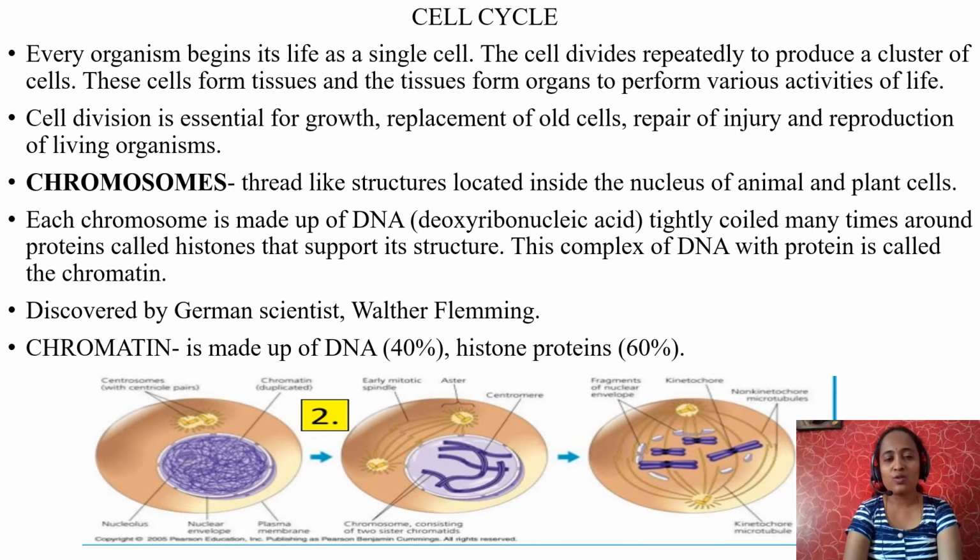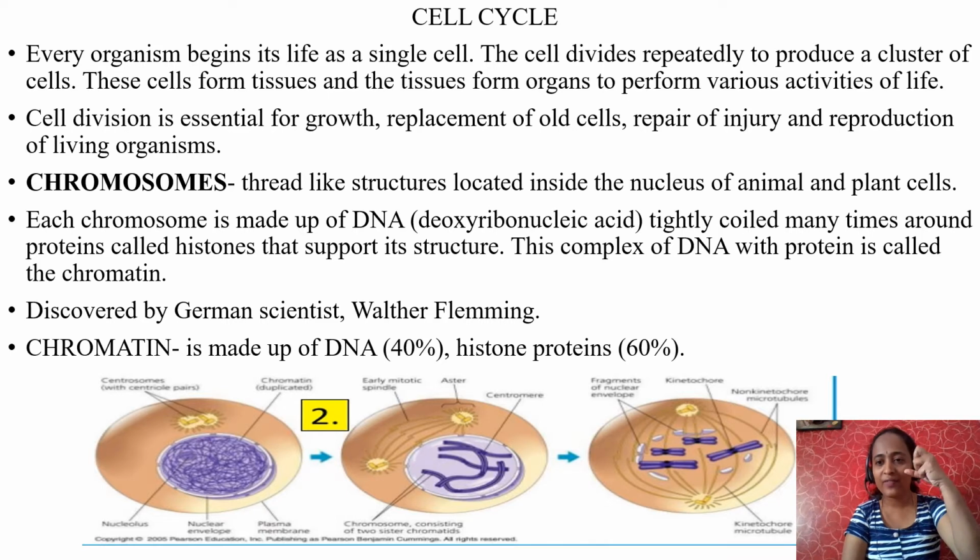So, what are chromosomes? Now, let us see what are chromosomes. These are thread-like structures located inside the nucleus of plant and animal cells. There is no such difference between chromatin and chromosome. Chromosome has a particular shape, but chromatin does not. Each chromosome is made up of DNA tightly coiled many times around the protein called histone to support its structure.